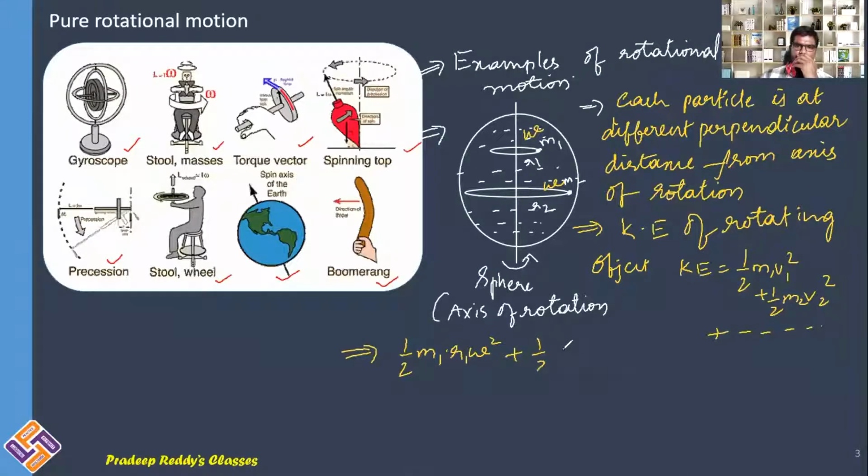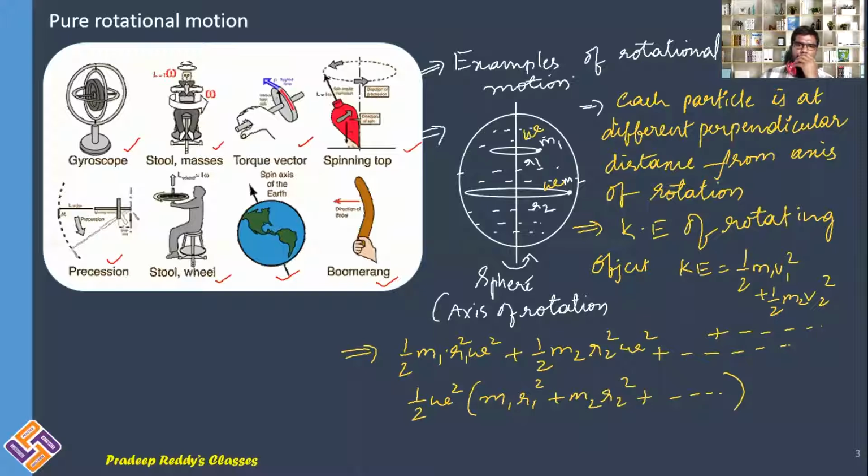Plus half m2 r2 square omega square plus so on. From here I can take half omega square common, which can be written as m1 r1 square plus m2 r2 square plus so on. Now m1 is the mass of the first particle, r1 is the radius of the particle, m2 is the mass of the second particle, r2 is the radius of the second particle.